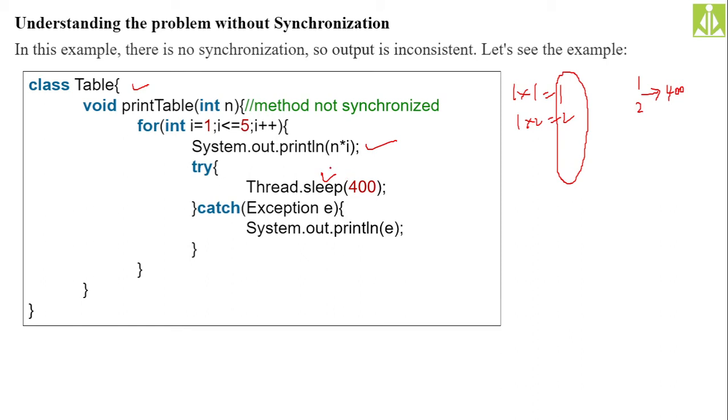When one thread is going to sleep, the other thread will gain control and print some different value in between. So without synchronization we will get the values not in order, but with synchronization we will get all the values in a particular order. You will understand the difference.